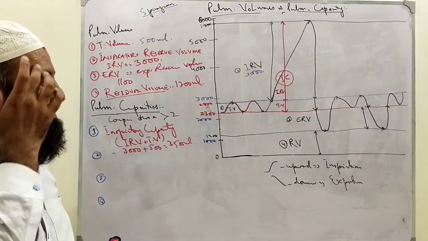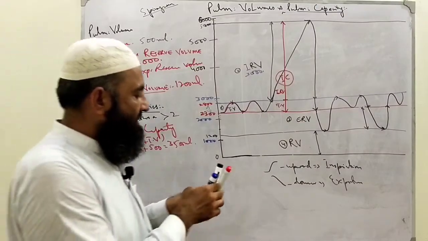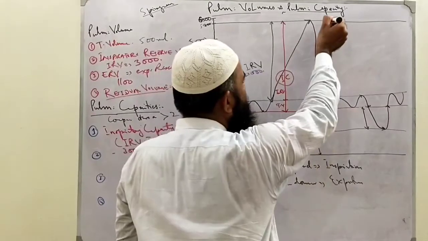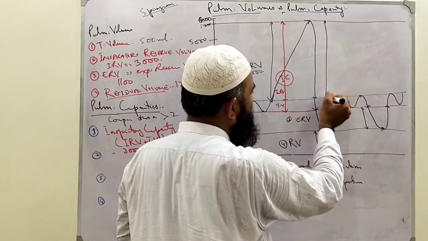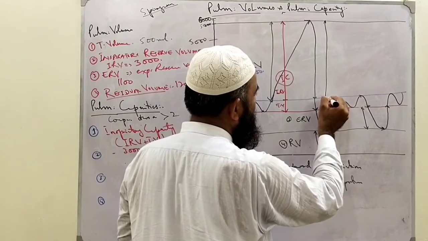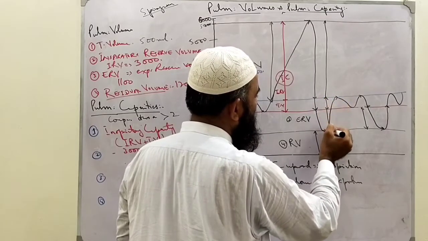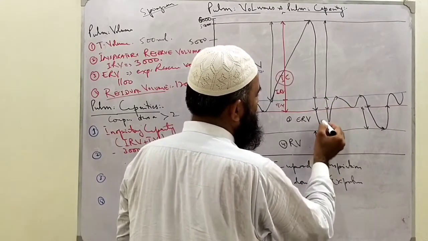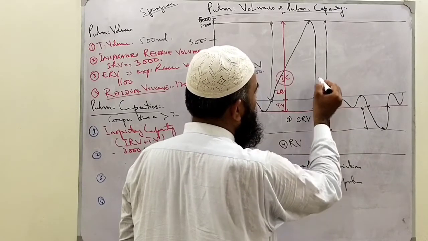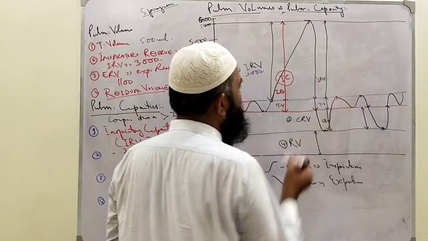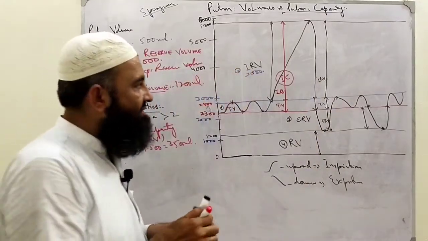Now again, if I draw a line from here up to this is inspiratory reserve volume. What is this? From here, this is tidal volume. If you add this also, this is expiratory reserve volume. So the combination of expiratory reserve volume, tidal volume, and inspiratory reserve volume, what is that called?